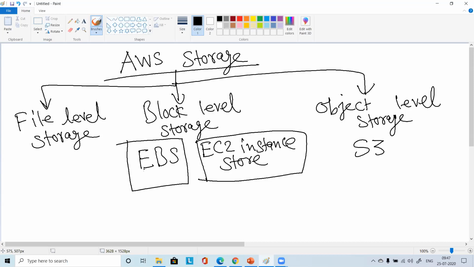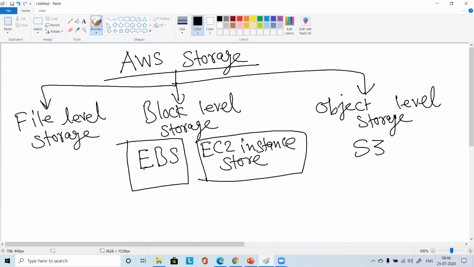But this EBS is a very high performance block storage device. You might have heard about block storage. That's why I said block level storage. You heard this term, block storage device. You heard about SAN, storage area network?